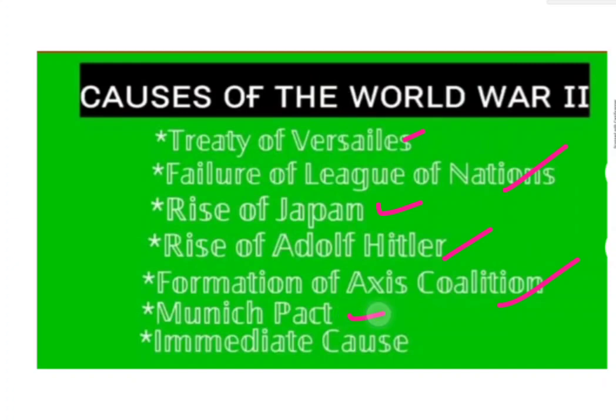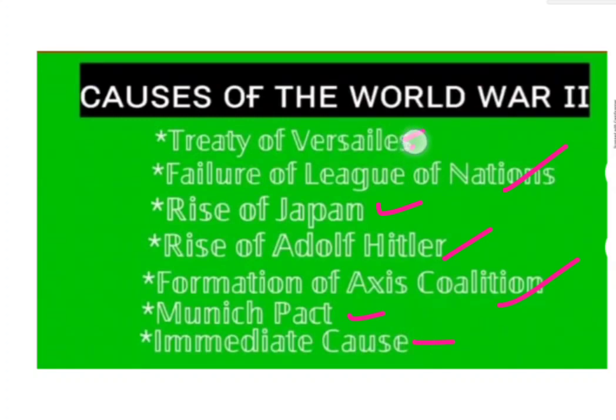The next one, Munich Pact in 1938. In 1938 it was signed by two leaders. Who are they? Neville Chamberlain and Hitler. Britain's Prime Minister Neville Chamberlain and Hitler signed the Munich Pact in the year 1938. The last one, the immediate cause. These are the things there, children.